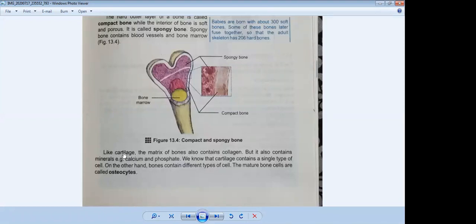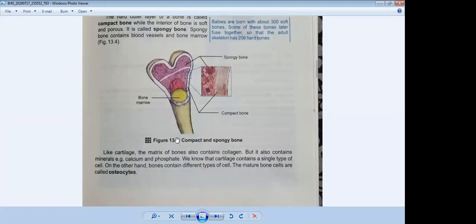Like cartilage, the matrix of bone also contains collagen. Collagen is a special substance which is present inside the bones. The matrix of bone also contains minerals, for example, calcium and phosphate.